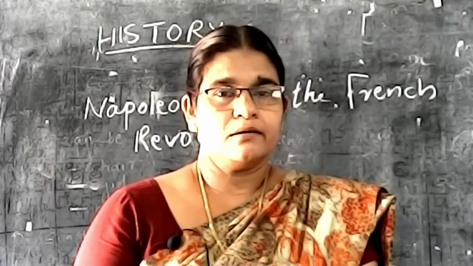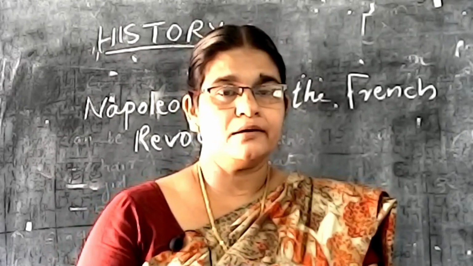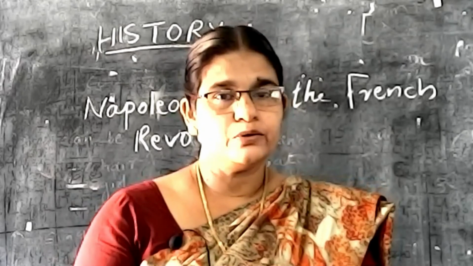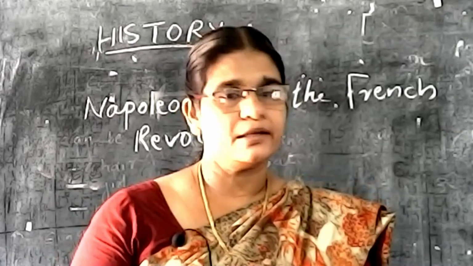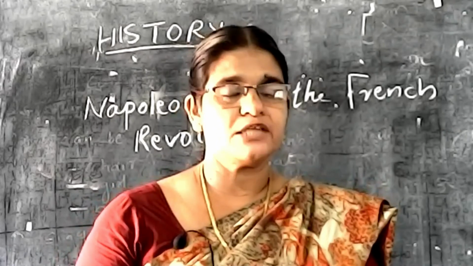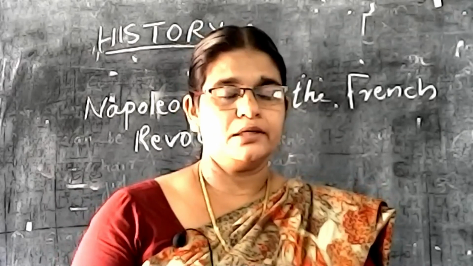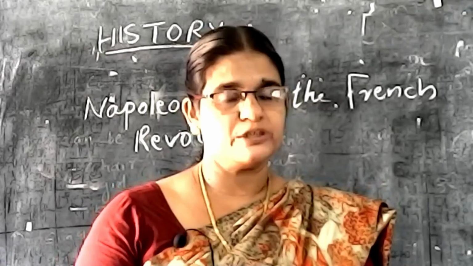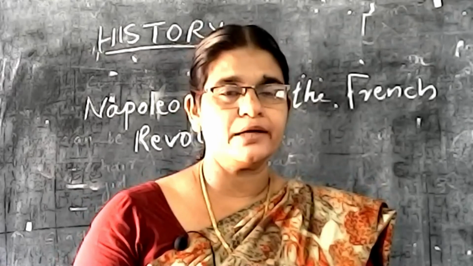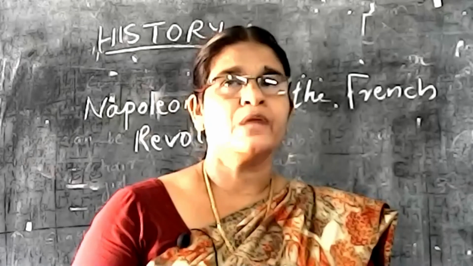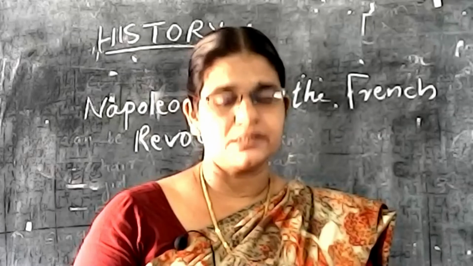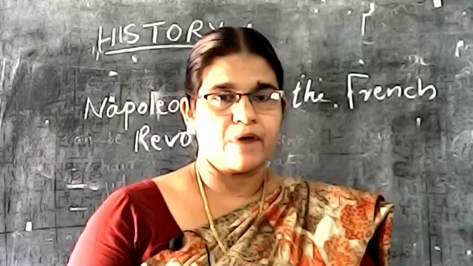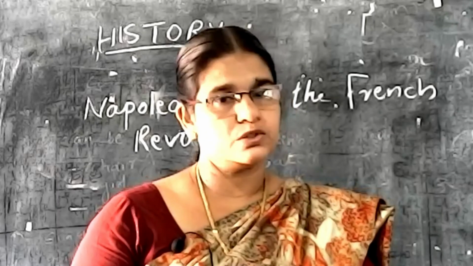Napoleon ruled France from 1799 to 1815. All these years, France was under the control of Napoleon. At last, in 1815, the European powers, under the leadership of Britain, defeated Napoleon in the Battle of Waterloo. Thus, Napoleon's imperialist power in France was destroyed.